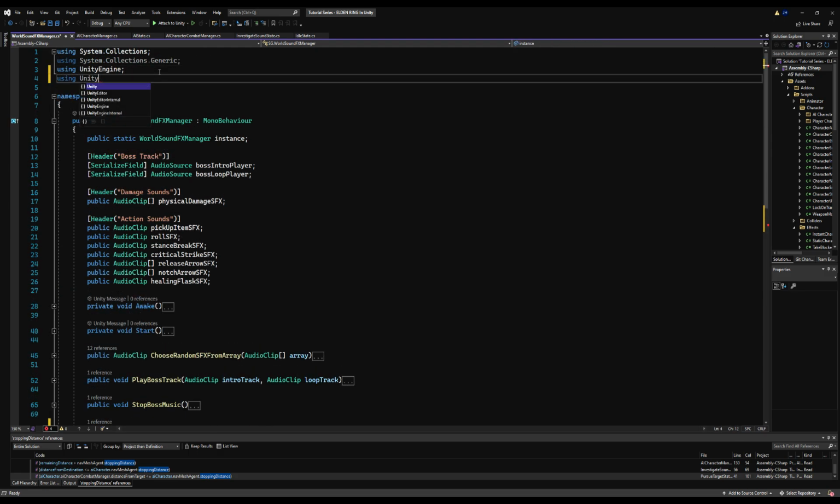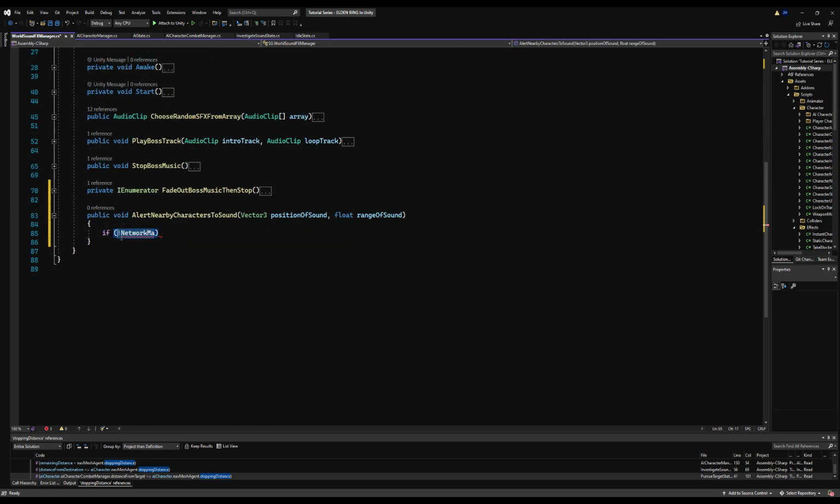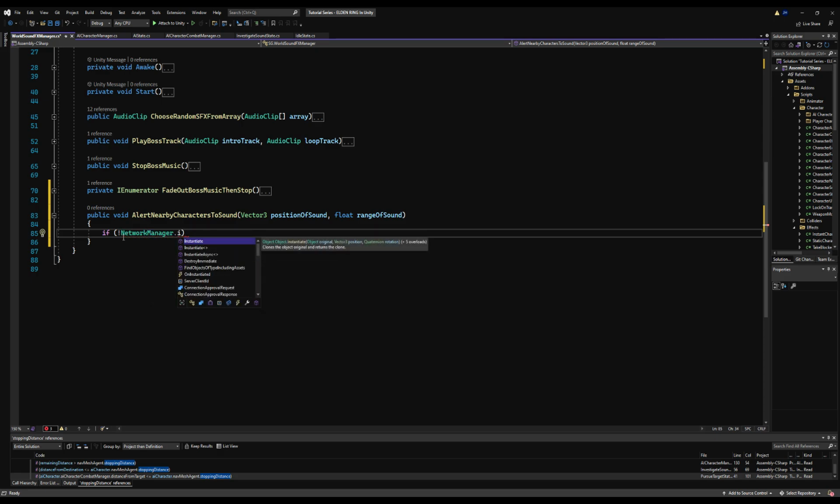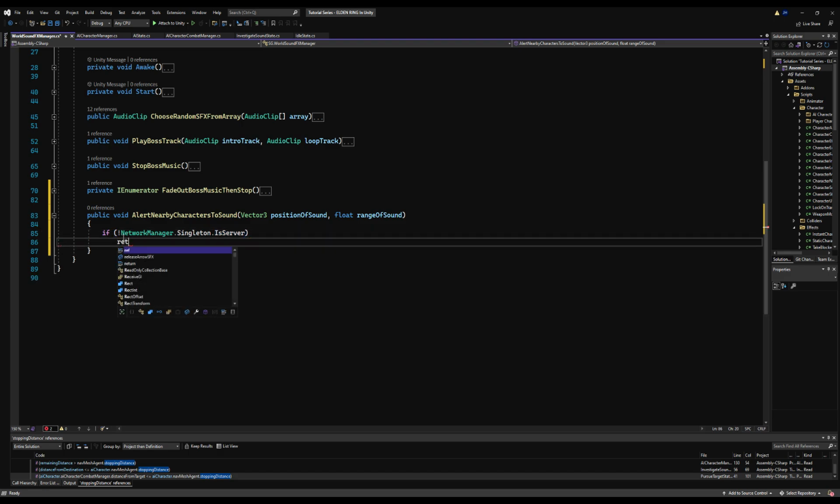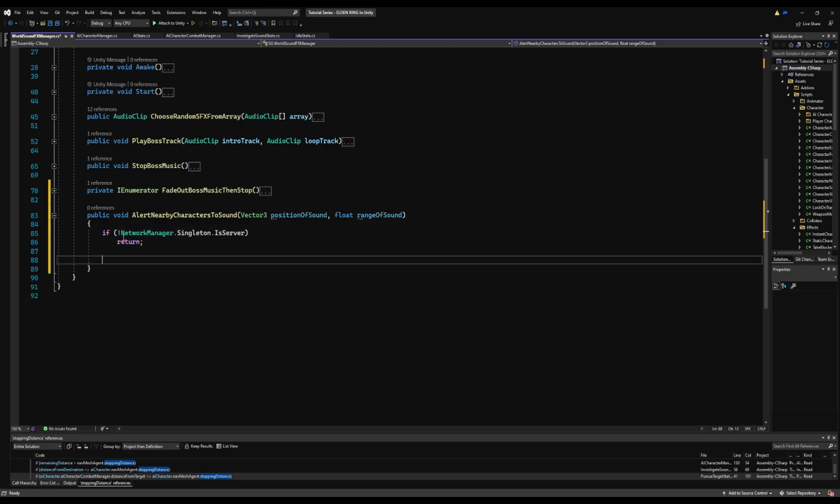Let's go up and say using Unity.Netcode, because we don't want to call this if we're, again, not the host or the server host. So we're going to say if the NetworkManager.Singleton is not the server, then we want to return. Okay, otherwise, we want to make an array of colliders. We're going to call this character colliders. We're going to say it's equal to Physics.OverlapSphere.